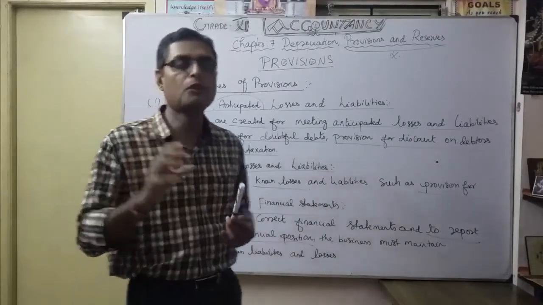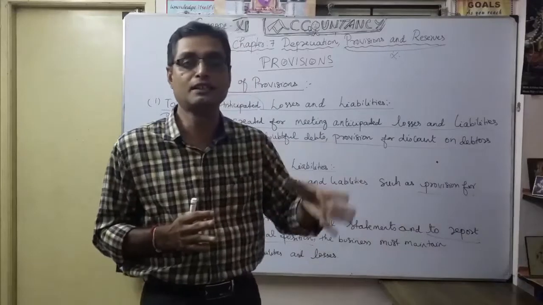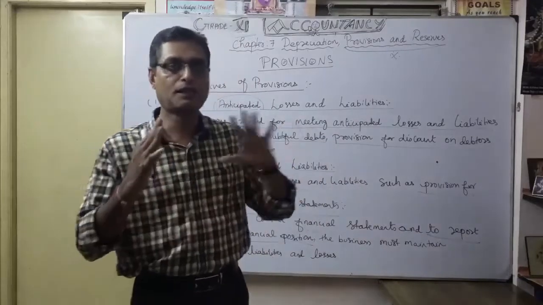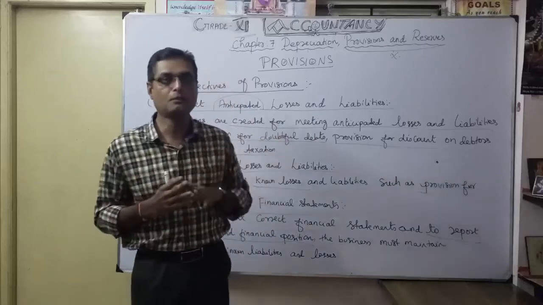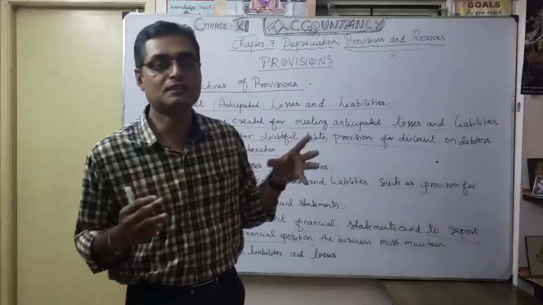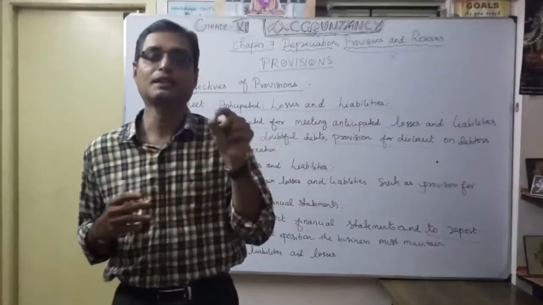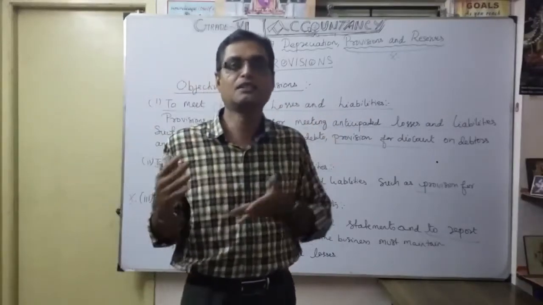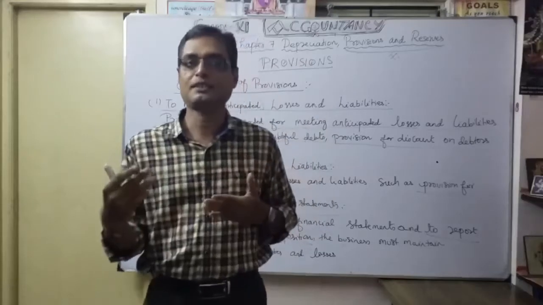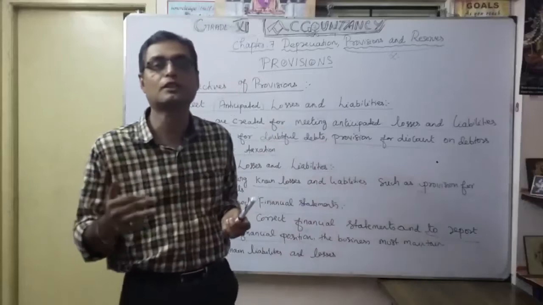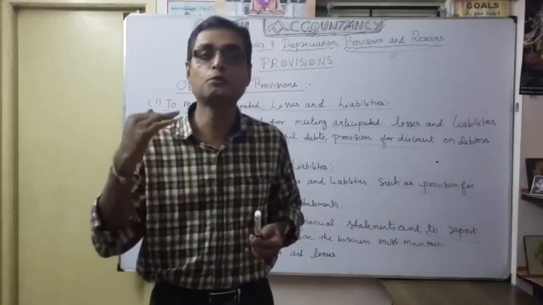It was a true profit when you prepared your trading account and profit and loss account from the trial balance. After the trial balance, as we discussed, rectification of errors is done to make the trial balance tally. Once the trial balance is ready, the next duty is to prepare the financial statements. If you want to provide everything properly and create provision, then only will it give the true profit and true position of the company.